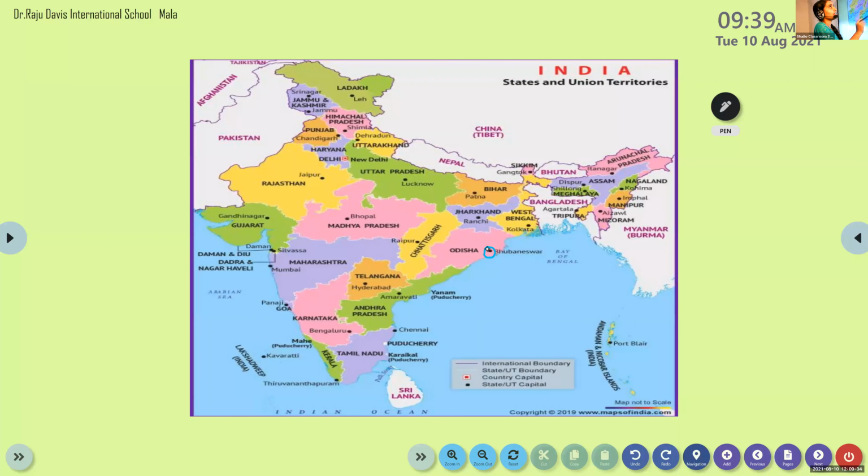You can see loads of black spots here, here, here, and here, right? But we don't know what is the meaning of this black spot, right?